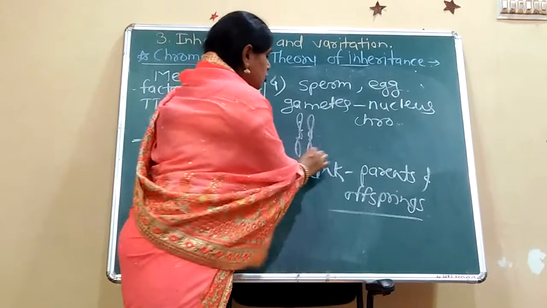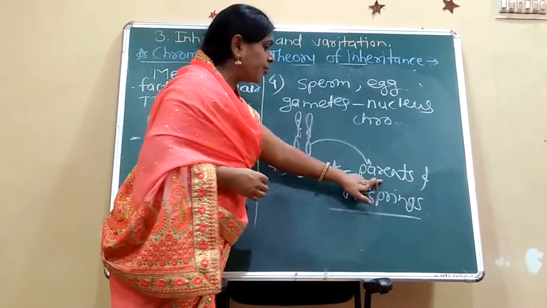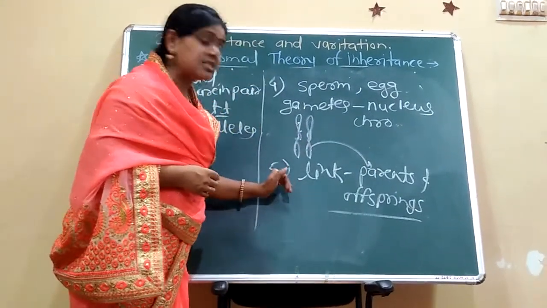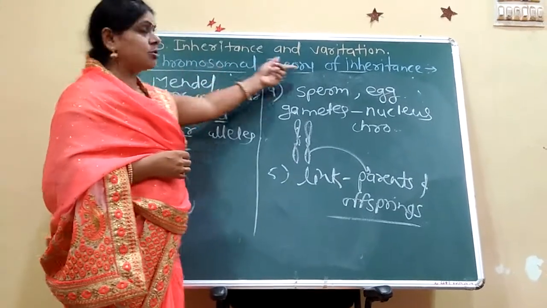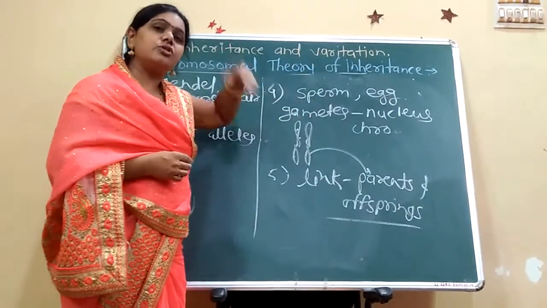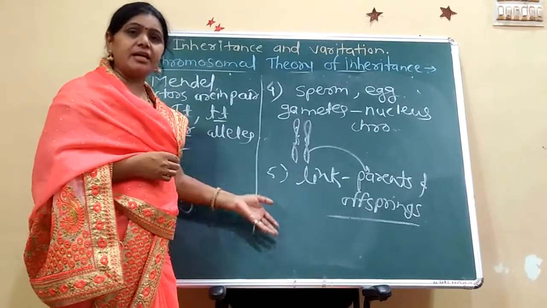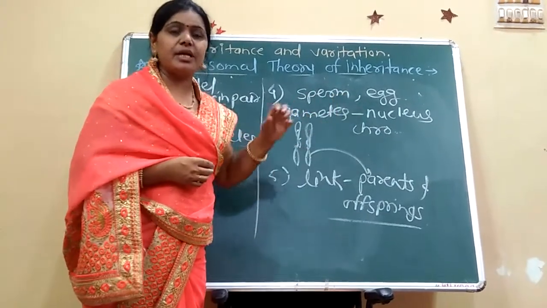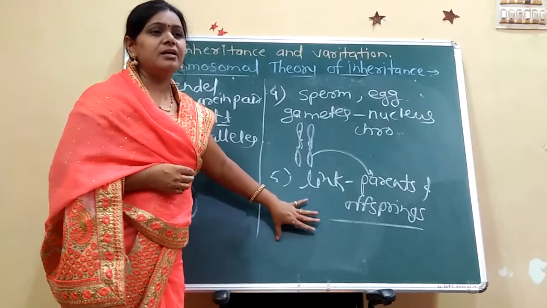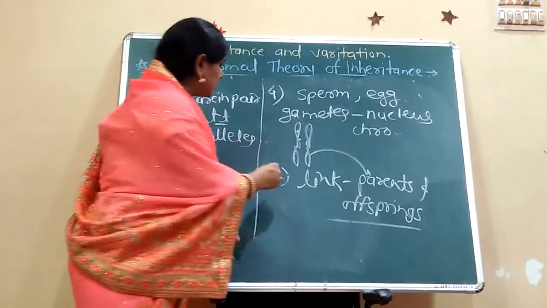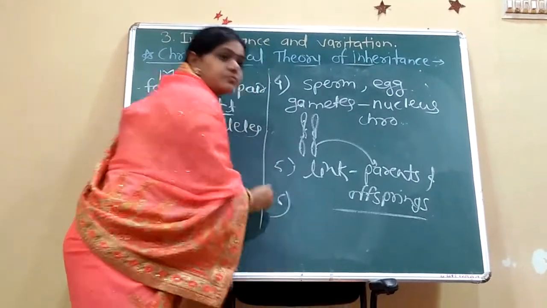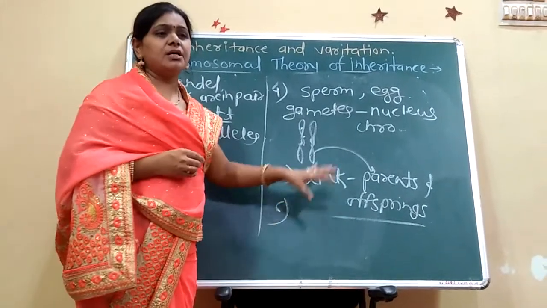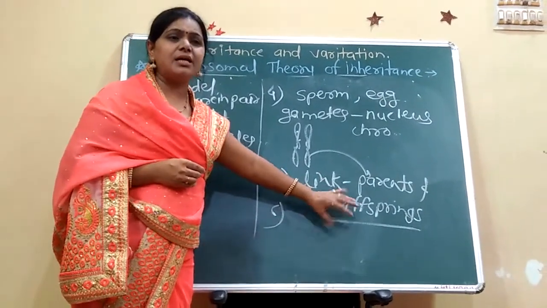These chromosomes are the link between parents and offspring. This is the fifth concept of the chromosomal theory of inheritance. This theory was proposed by Sutton and Boveri in 1902. Then the next one is the fusion of the male and female gametes,